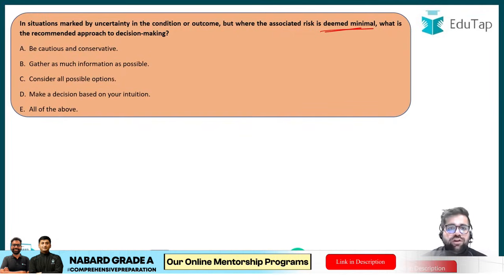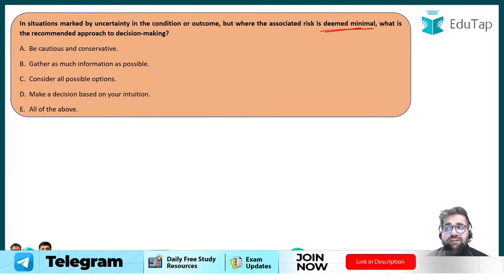And I hope you know the difference between uncertainty and risk. Under uncertainty we do not have any probability. We do not have any fixed percentage or number. But in risk, definitely a certain probability is known, a certain occurrence of an event is known.